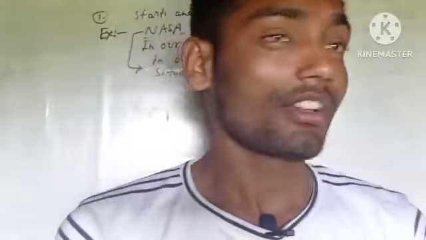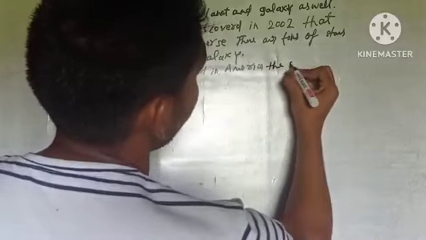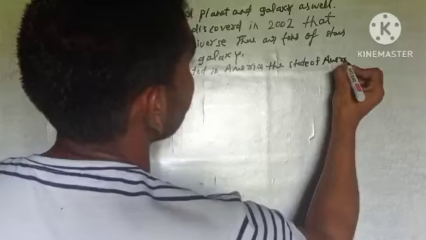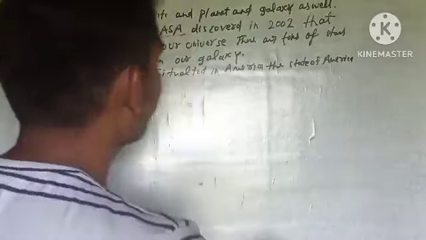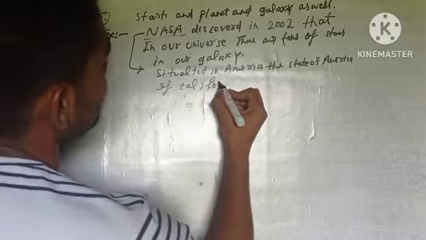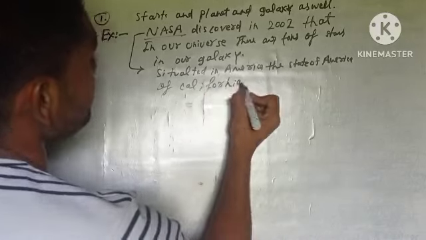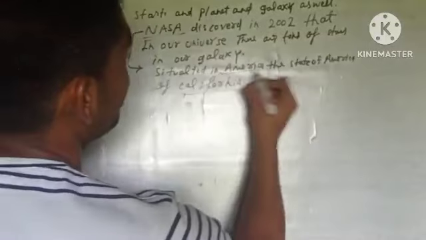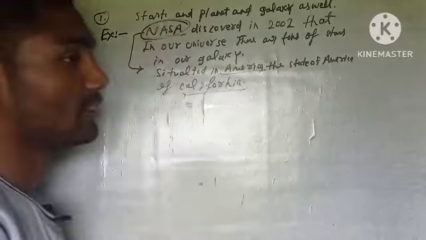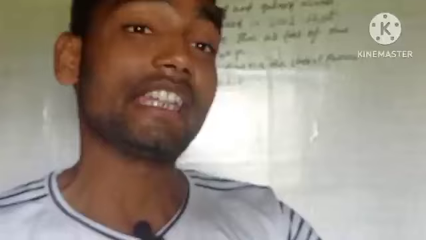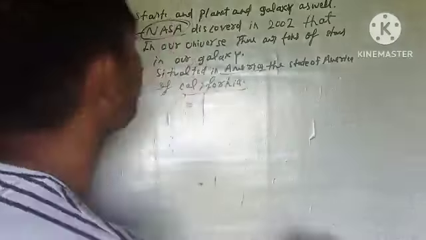The state of America is California. So this is the state of America, California, and America is the country, and NASA is the world renowned and most famous space agency in the world.